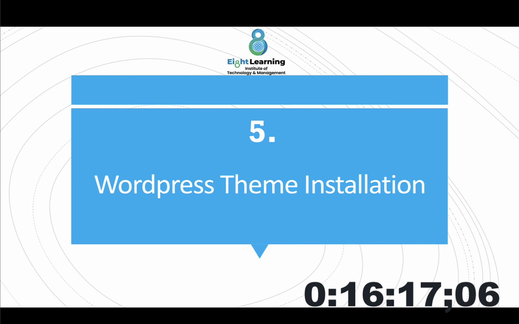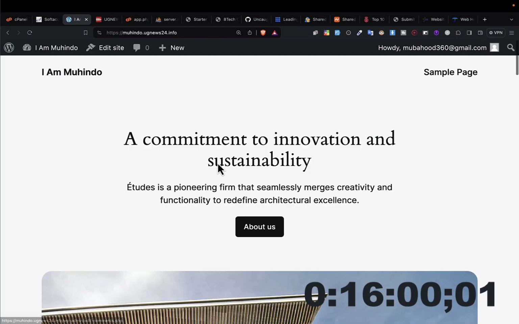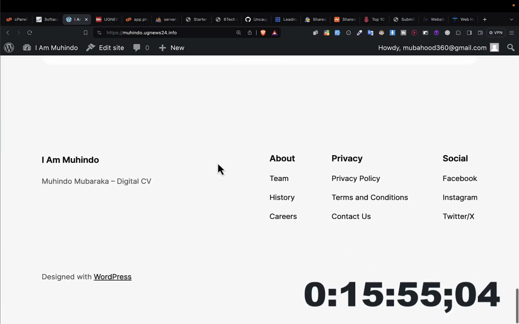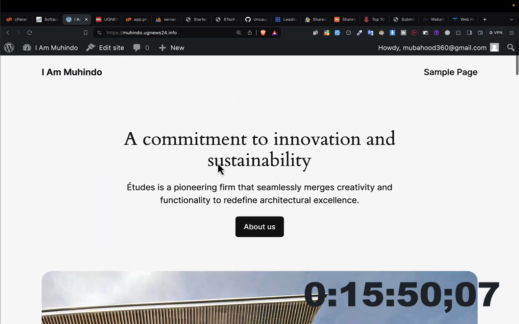The theme will enable us to create something that is unique and a little bit different, having the specific colors that you want, also the font and the rest. So that's what is meant by a theme. As you can see, our website at this moment is very plain, and it does not look very attractive. I'm going to show you how we can install themes and make it a little bit colorful and unique and independent from other websites.